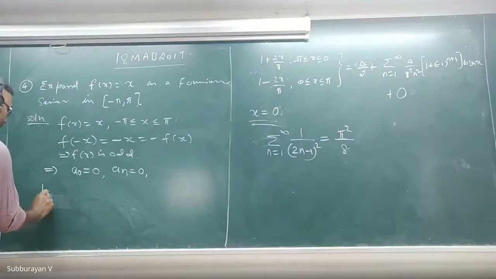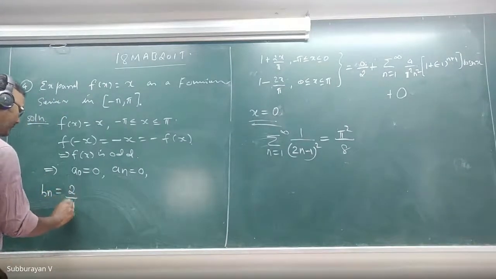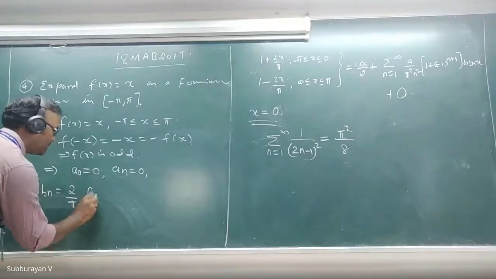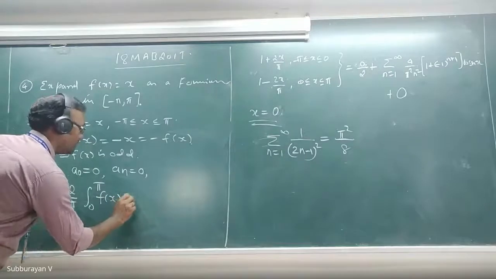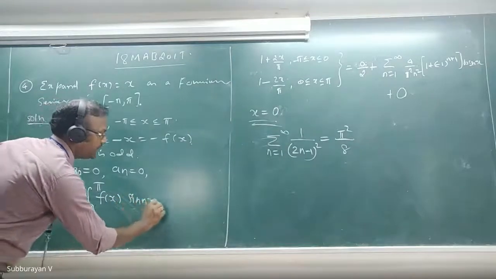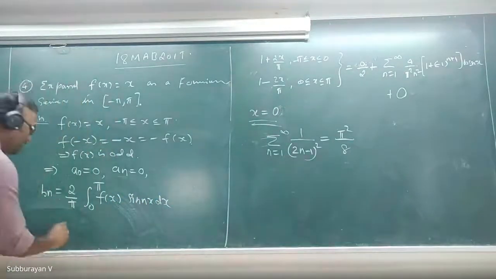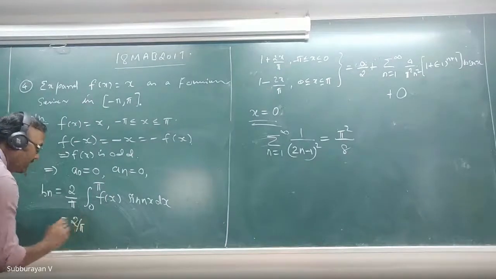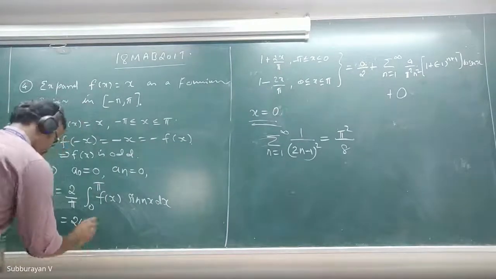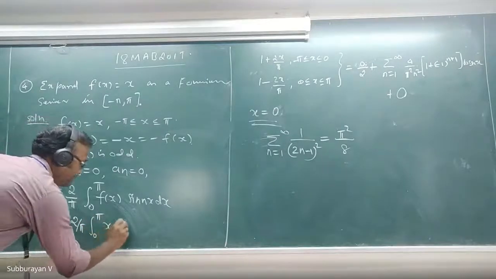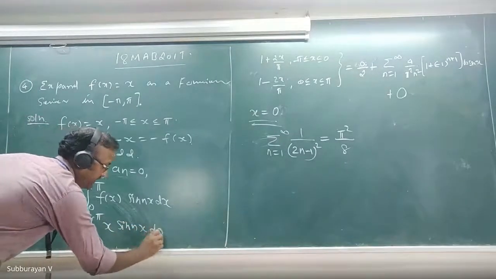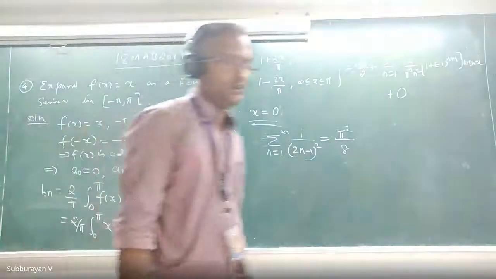And bn equal to 2 by pi into integral 0 to pi f of x into sin nx dx. This is 2 by pi, integral 0 to pi x into sin nx dx.